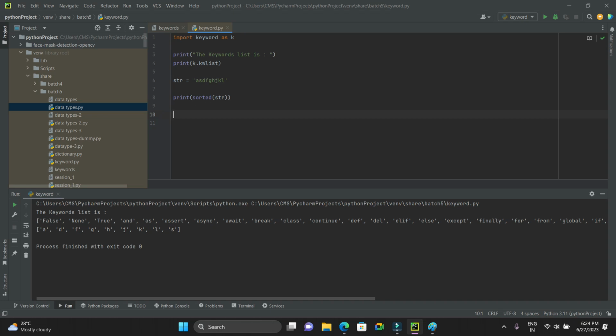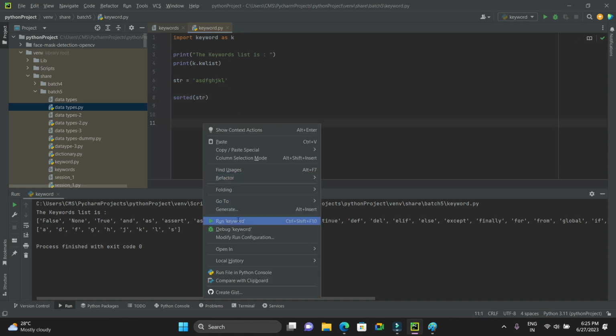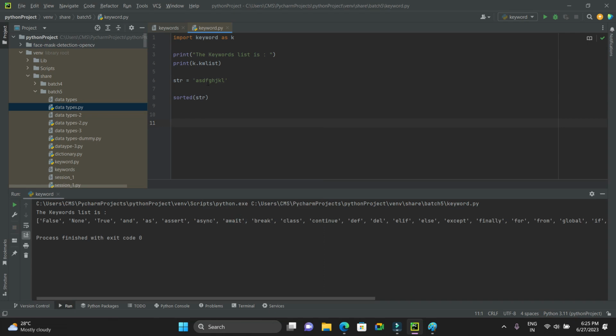If you are not giving this print statement, the output won't be generated on the console. See here, the code is correct, but you are not printing the output. So for this, print. See here, what is it printing? It is printing the previous value which is stored here.